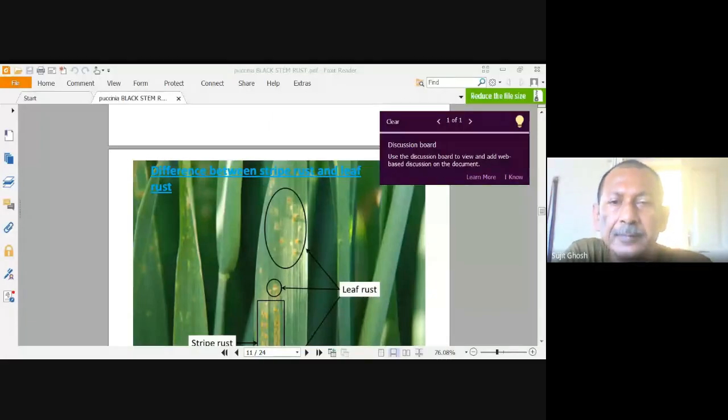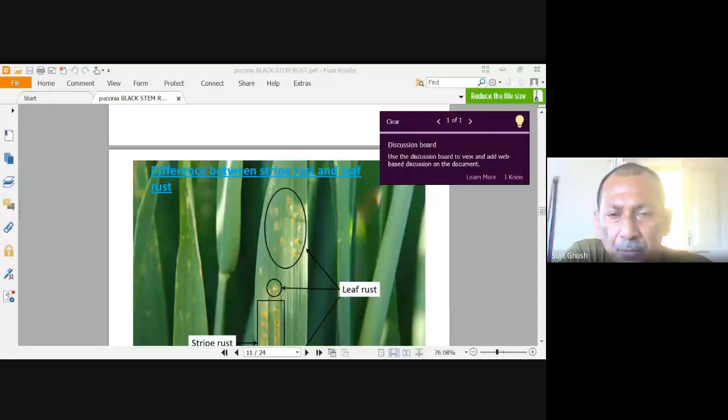One, Puccinia graminis tritici, which causes black stem rust of wheat. The second one, Puccinia recondita, which causes leaf rust. And the third one is Puccinia striiformis, which causes stripe rust.